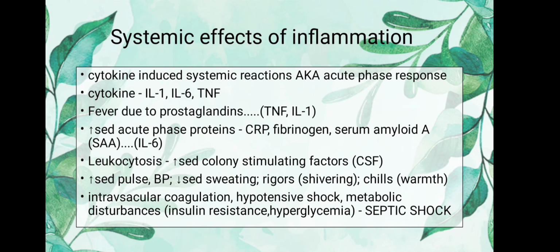Intravascular coagulation, hypotensive shock, metabolic disturbances. This triad is known as a septic shock condition, in which we'll also see insulin resistance and hyperglycemia. So these are all the systemic effects of inflammation.